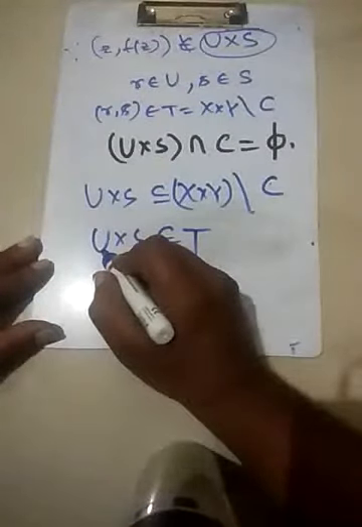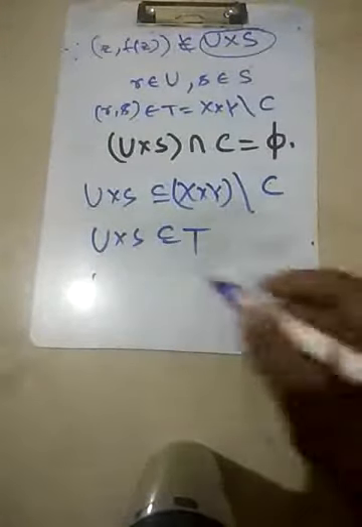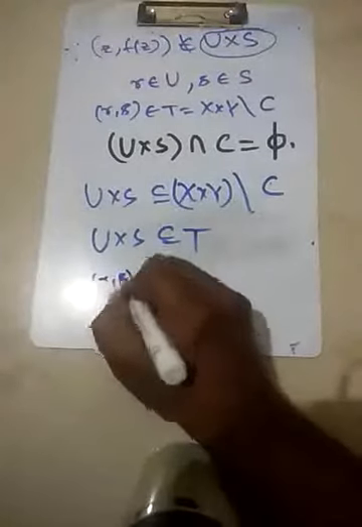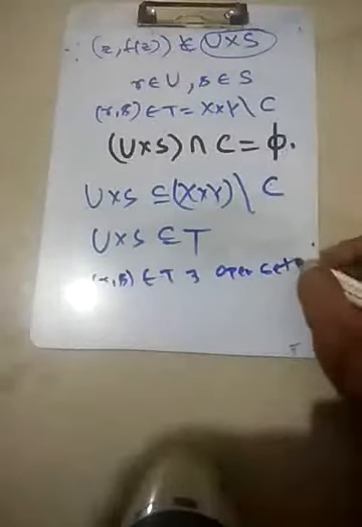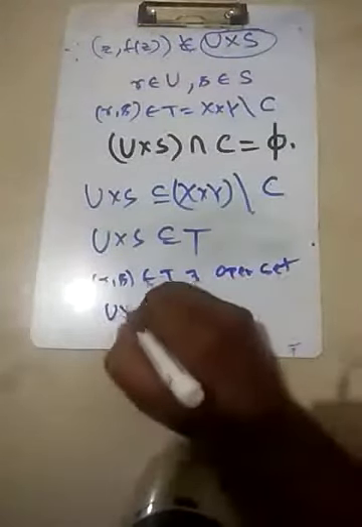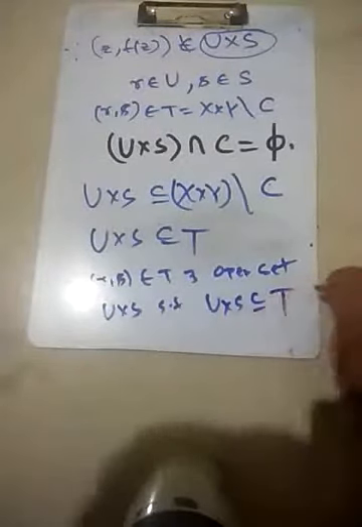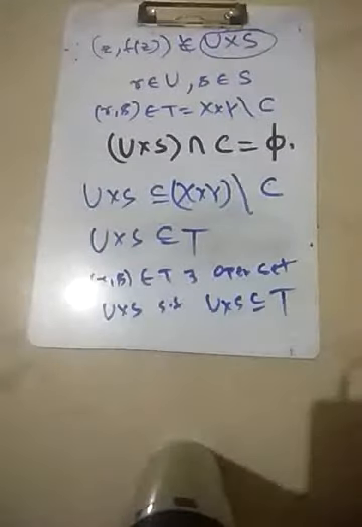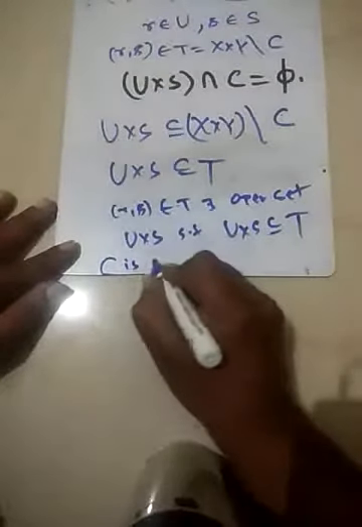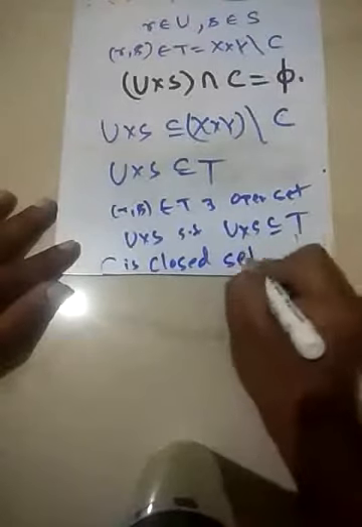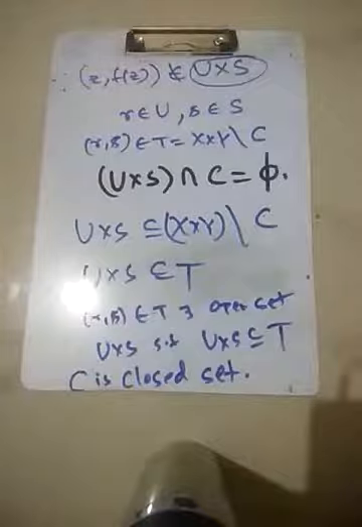U is an open set in X, S is an open set in Y. In the product topology, R comma S was a typical point belonging to T. There exists an open set U cross S such that U cross S is contained in T. So what does this mean? T is an open set. So if T is an open set, its complement C is a closed set. So hence the proof.